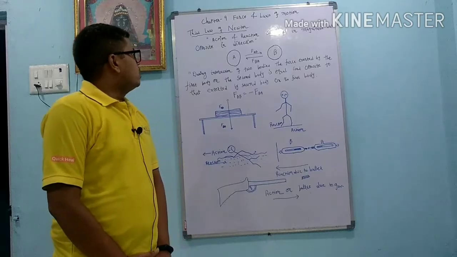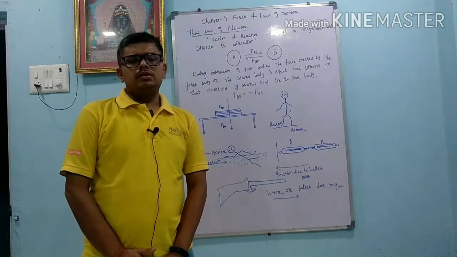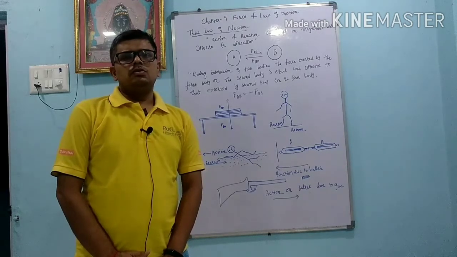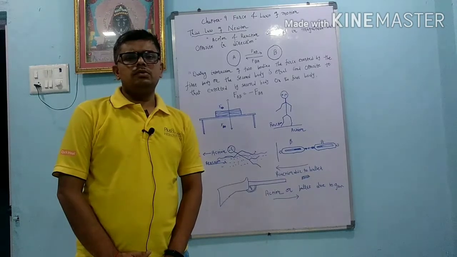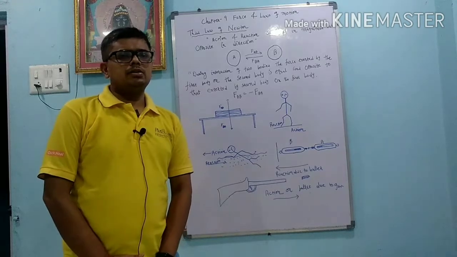Today we are going to learn the third law of motion. Action and reaction are equal in magnitude, but they are in opposite direction. Action we can consider one force, and reaction also we can consider one force. So action and reaction are equal in magnitude and they are in opposite direction.